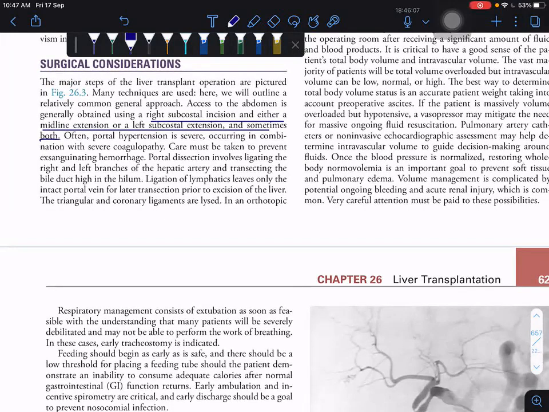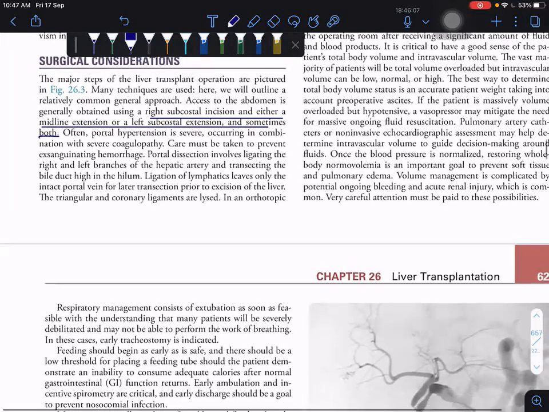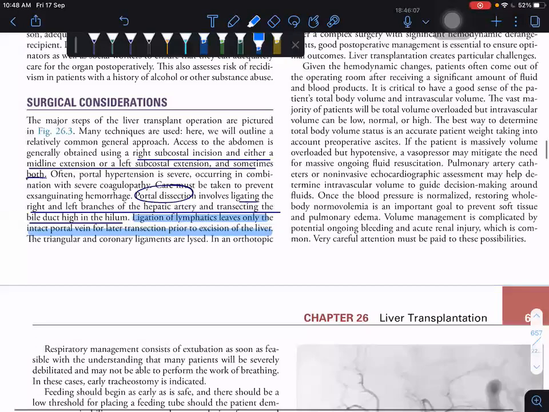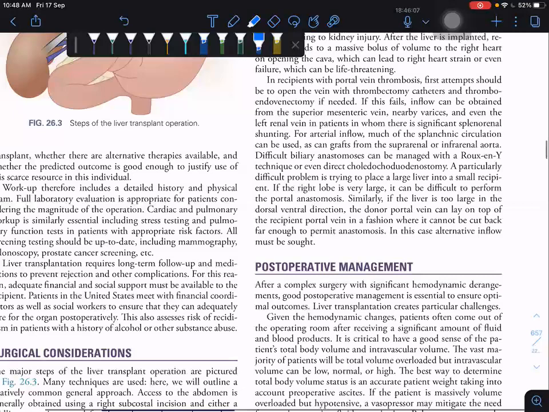So how to do the portal dissection? These are the steps of liver transplantation: ligating the right and left branches of the hepatic artery and transecting the bile duct in the hilum. We have to do ligation of the lymphatics, leaving only the intact portal vein for lateral transection prior to excision of the liver. So where is the inferior vena cava?